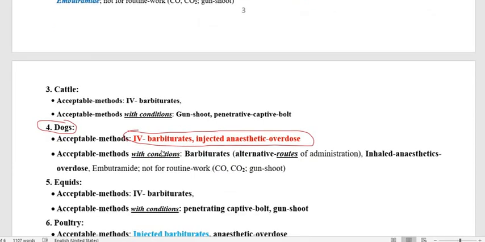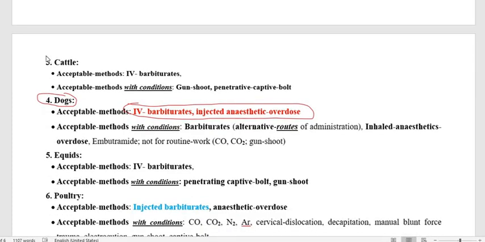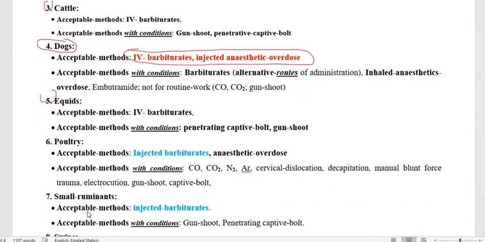Now we have to go through the other species like cattle and equine, mainly these equids and cattle.